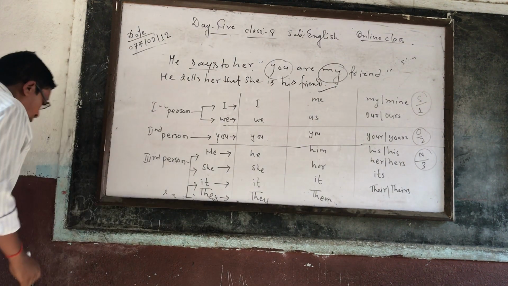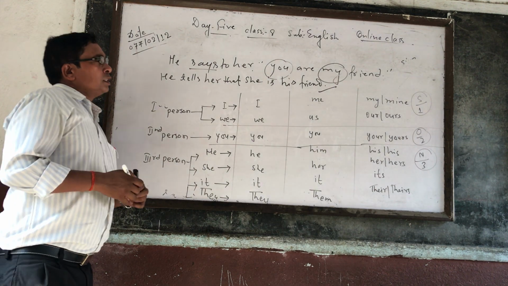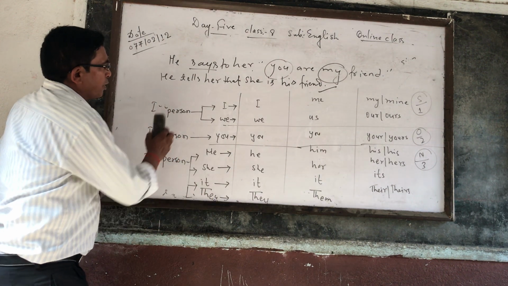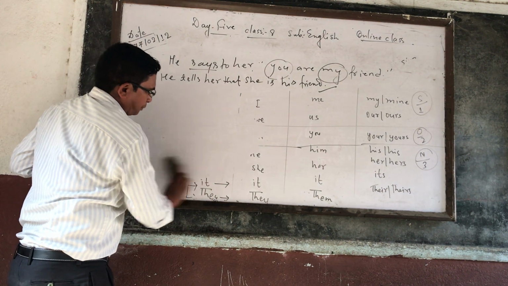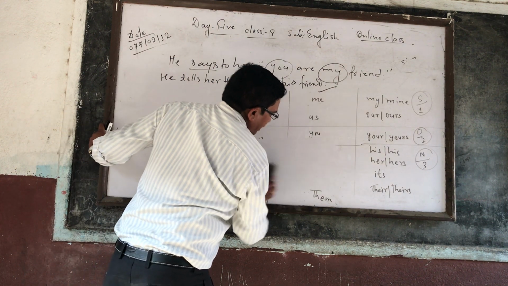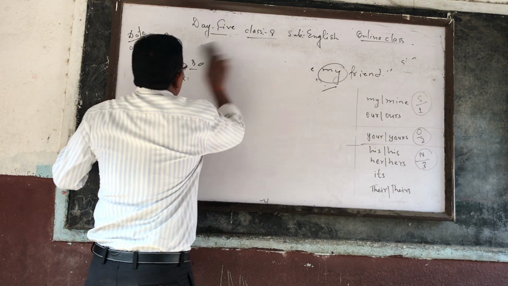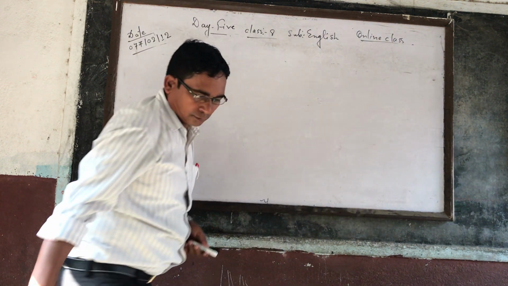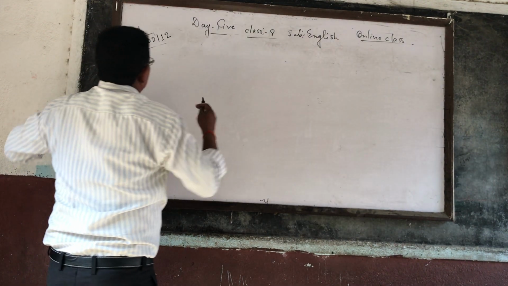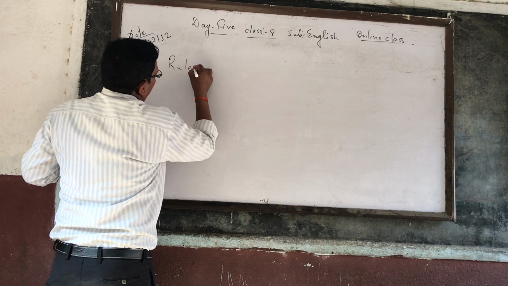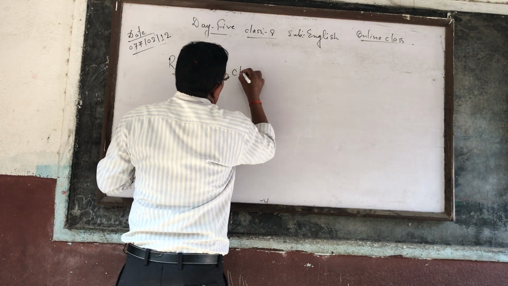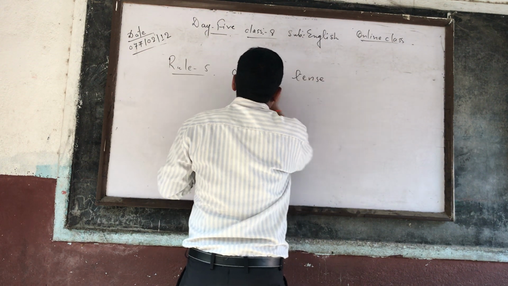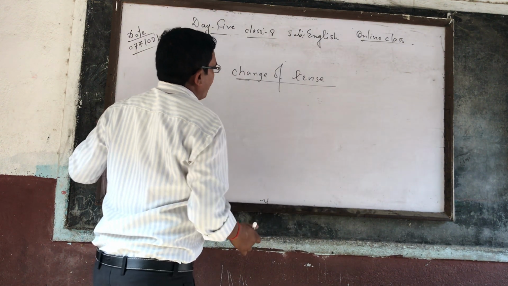So here you can see rule number 1, 2, 3 and 4. Now let me give you some better information about rule number 5. Till here I am thinking that you are getting very clear. Now you see rule number 5. Rule 5: change of tense.